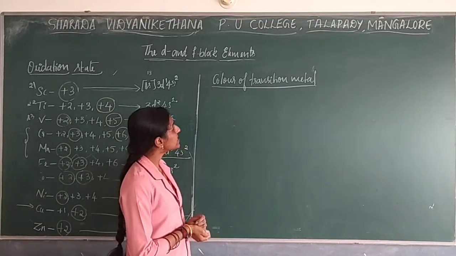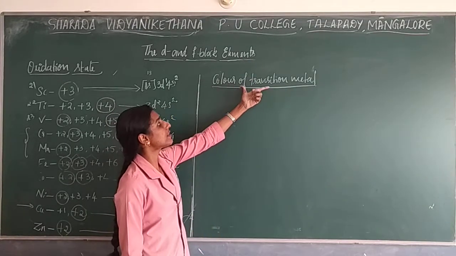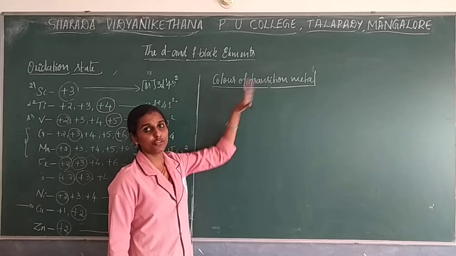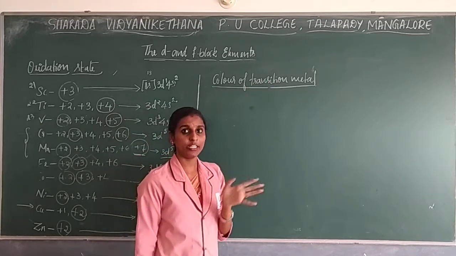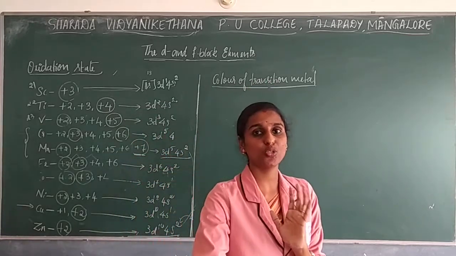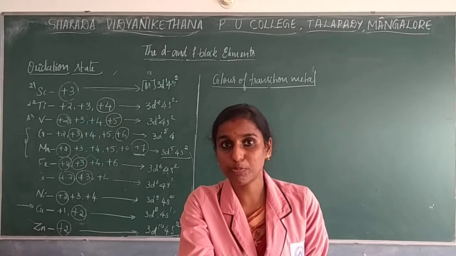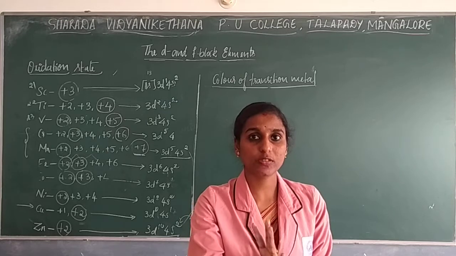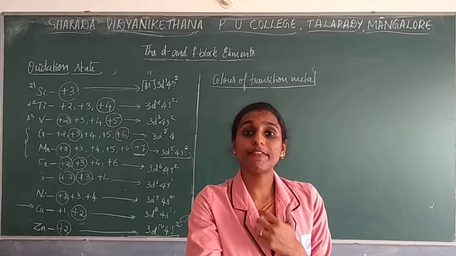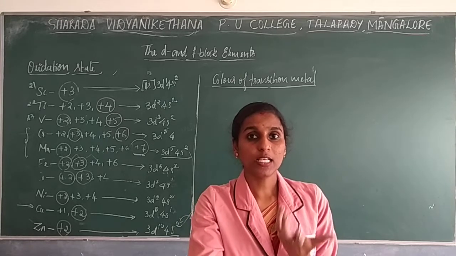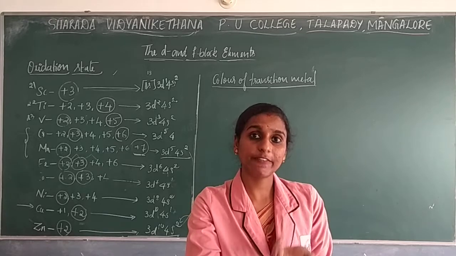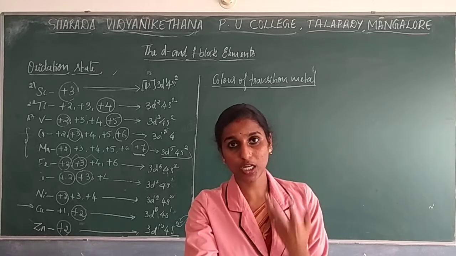So the next topic that you are going to learn is the color of transition metals. The elements which come under the d block, the transition metals, show color. You have already studied under coordination compounds that in the presence of ligands they show color, as well as in ionic form, especially in solid or aqueous forms, it is possible to show the color of the compound.